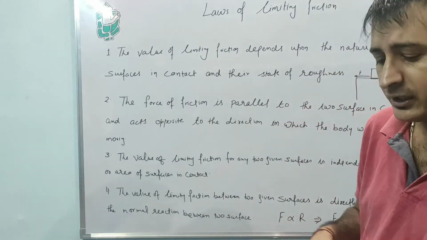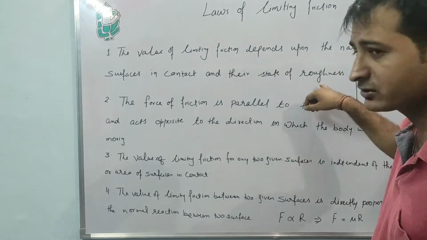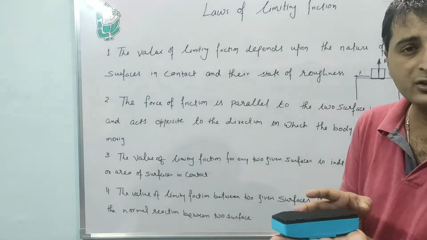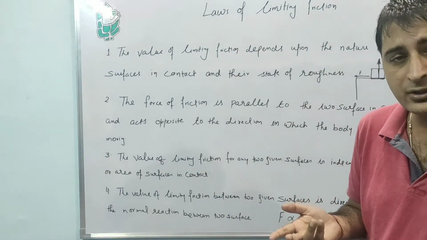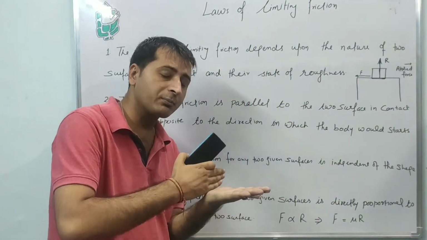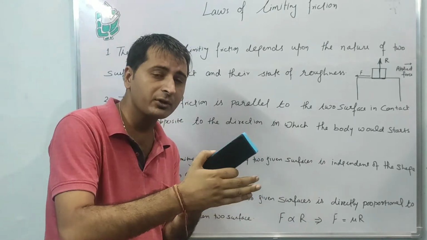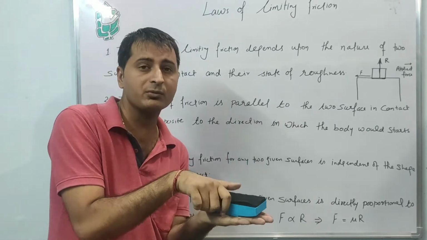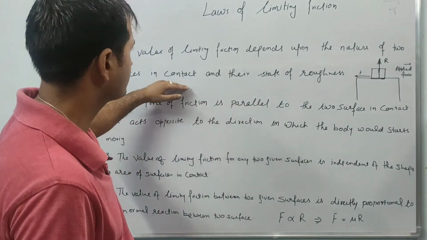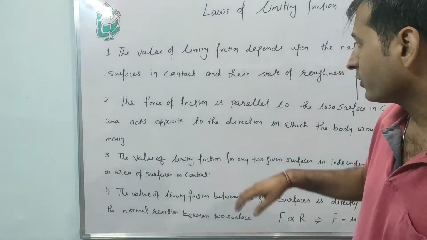Next thing, if you take the same kind of material, there is one more thing that exists, that is roughness. If one kind of material is there, plastic with plastic, or wood, or paper with paper, whatever the example is. So if the second surface is rough and you smooth it with sandpaper, the roughness will be removed. Now the paper is smooth, so friction will be reduced. So that means it depends on two different terms, nature and roughness. That is the first law.